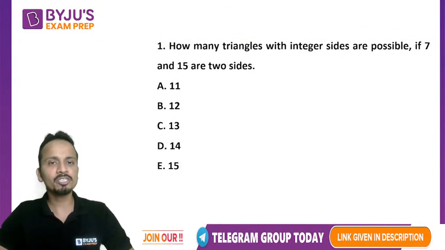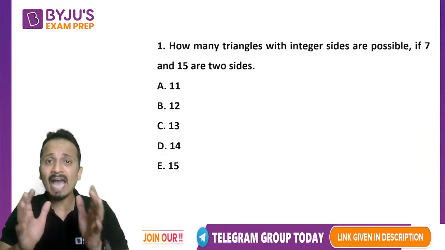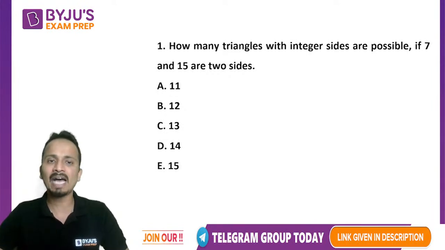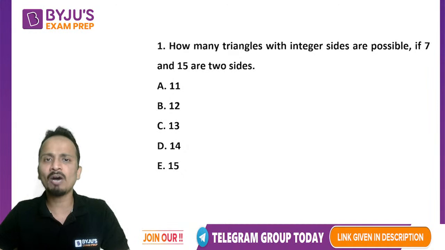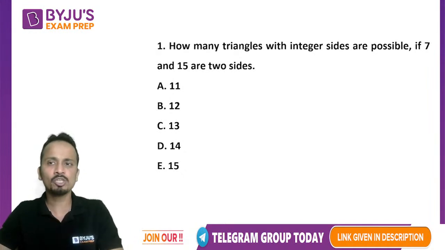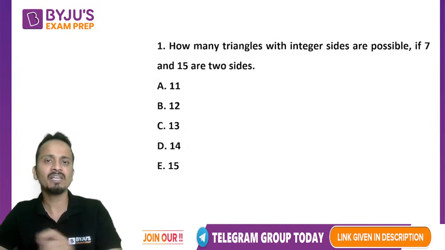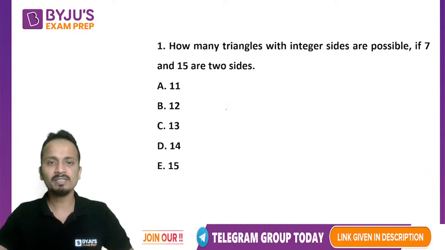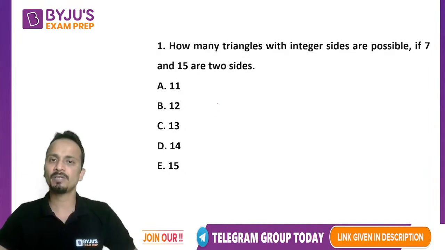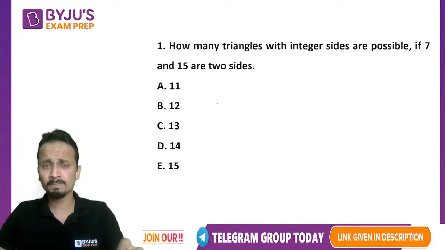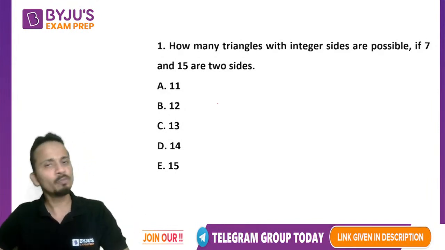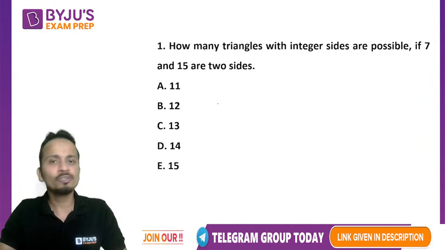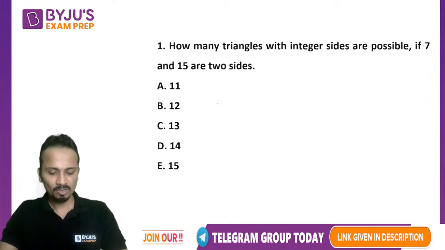The first question on your screen, my dear friends: I want all of you to actively participate, solve these questions live and post your answer as soon as possible. How many triangles with integer sides are possible if 15 and 7 are two of the sides? Quickly tell me the answer. Two sides are given, 7 and 15, so basically you will have to find out what can be the possible values of the length of the third side.